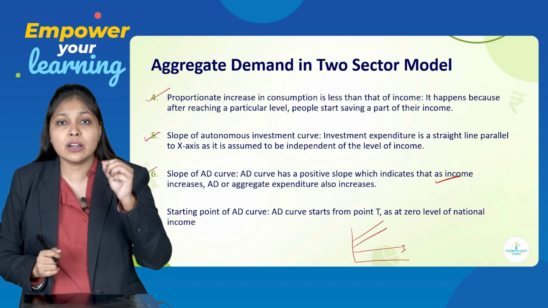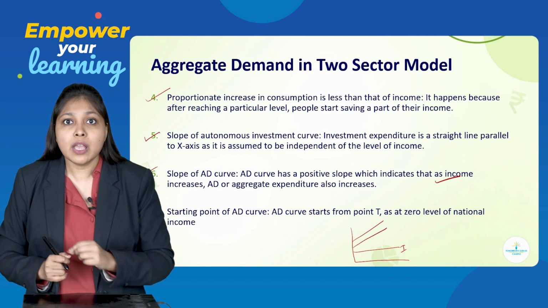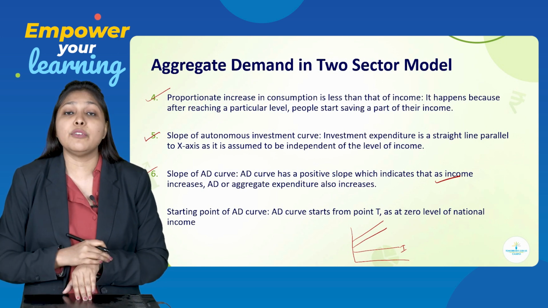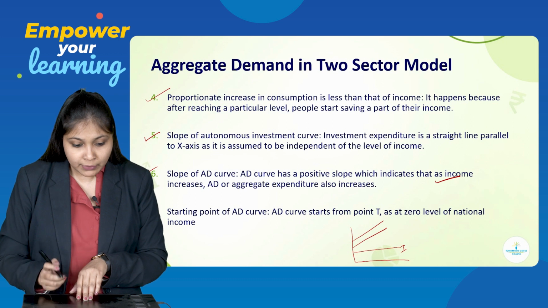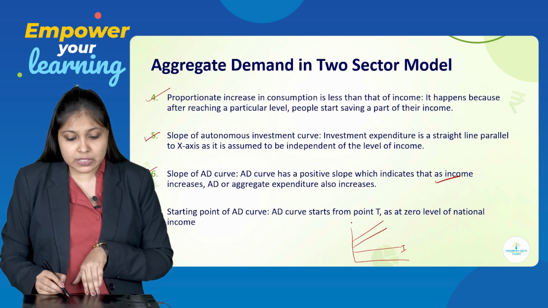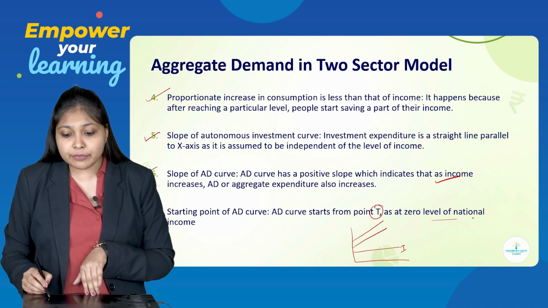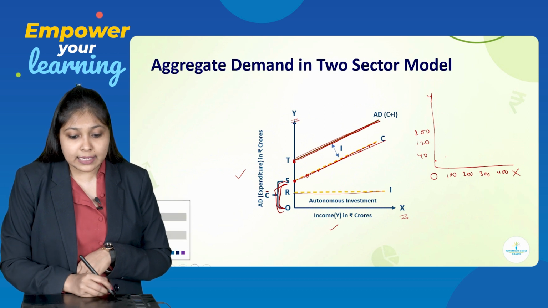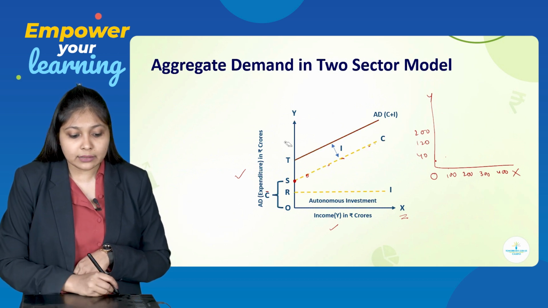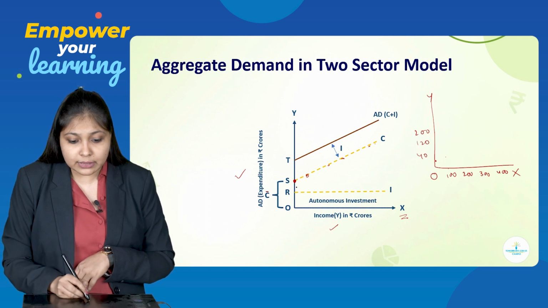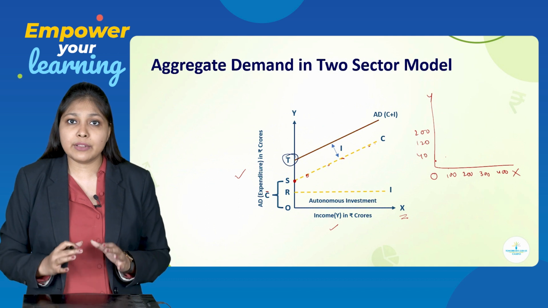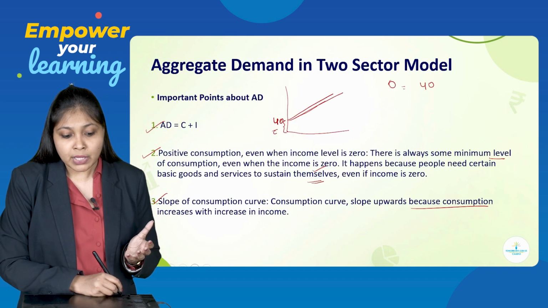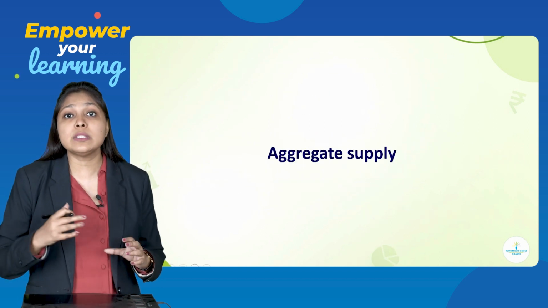The starting point of the AD curve is point T at 0 level of national income, because even at 0 level of income, there is some consumption made by the consumer. So this was your AD in the two-sector model.